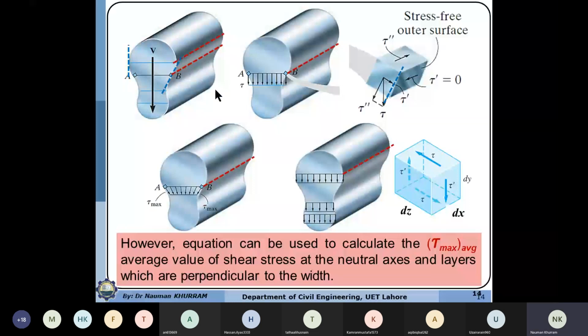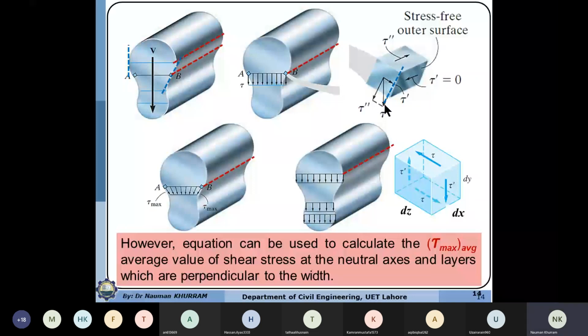So actually, I have computed the horizontal shear stress in the longitudinal direction, this one. In this case, the vertical shear stress component or the complementary stress component will be in this direction, perpendicular to this. But actually the vertical force is acting in the downward direction.